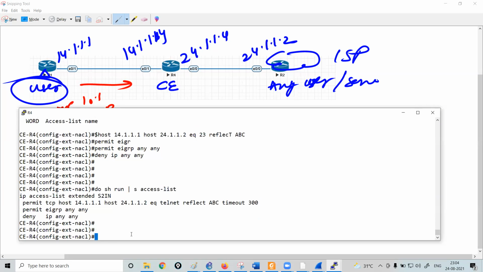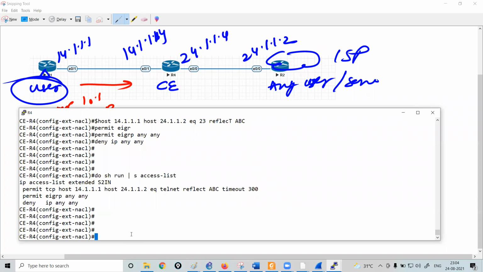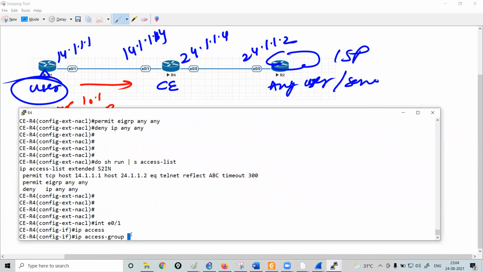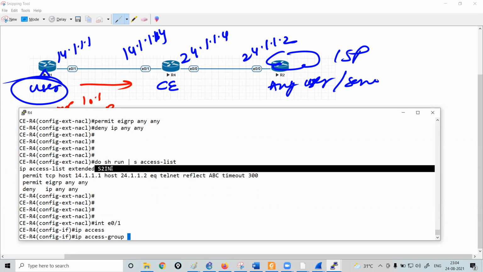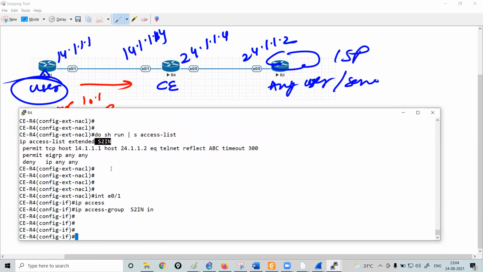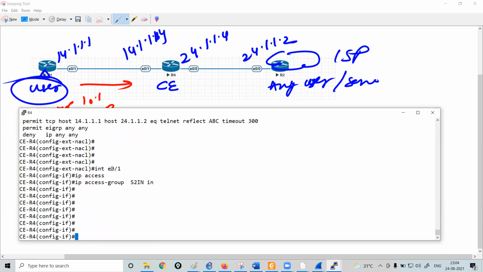Fine. Now I will implement this ACL on the router R4 on the interface e0/1: ip access-group, and the name of the ACL is S2IN, in the inbound direction, right? That's it. So we have created the ACL. Now let me try to take the remote access from the user. I will try to take the telnet from my router R1 to the router R2, and we will see if this reflexive ACL will be created or not.